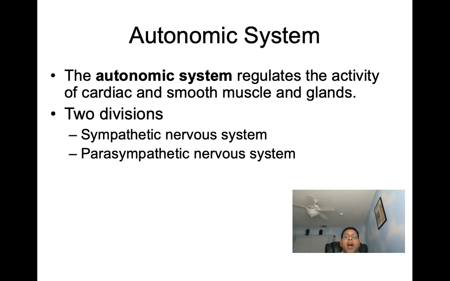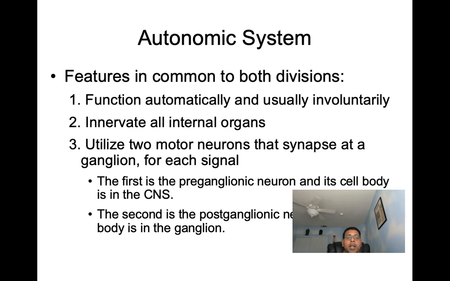Next, we have our autonomic system. Our autonomic system regulates the activity of cardiac and smooth muscle and our glands. Now, our autonomic nervous system has two divisions. We have first our sympathetic nervous system and we have our parasympathetic nervous system. We can see we've got features in common to both divisions. They're both going to function automatically and usually involuntarily.